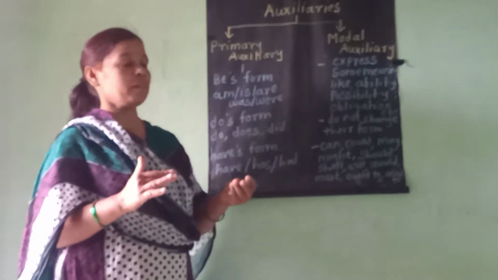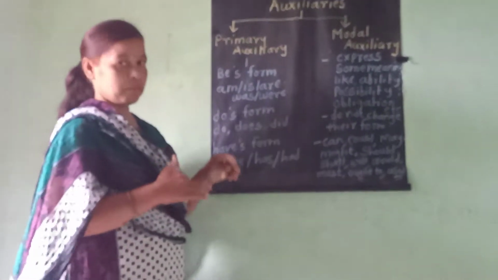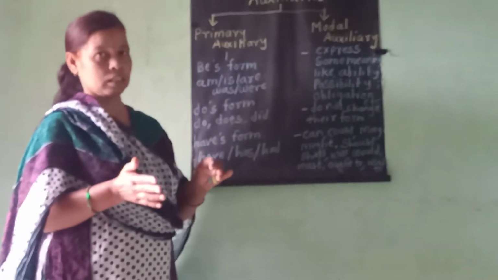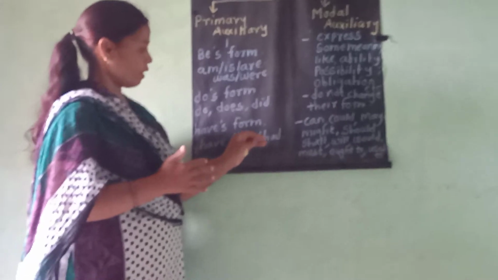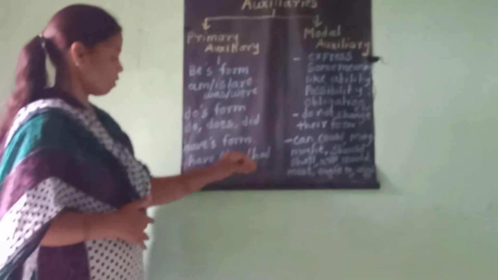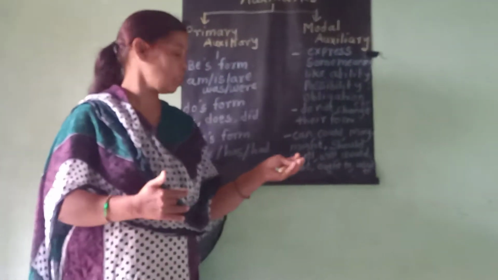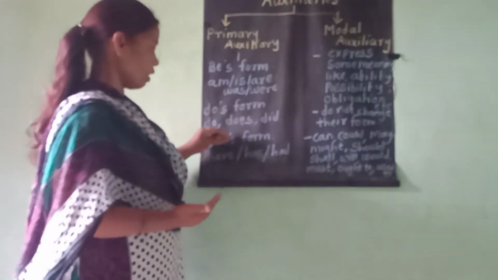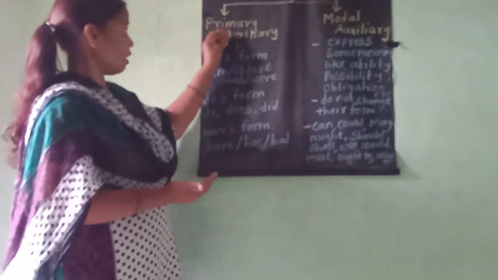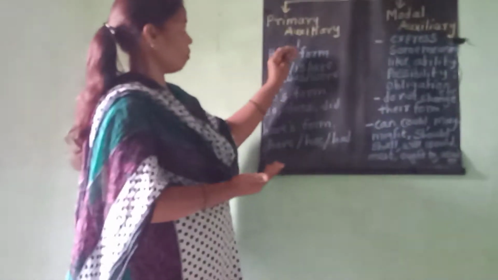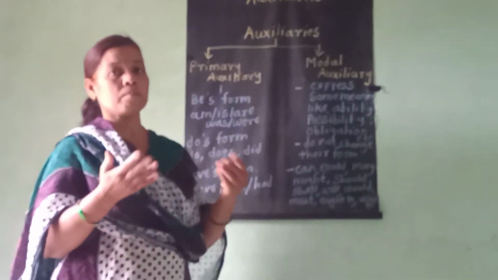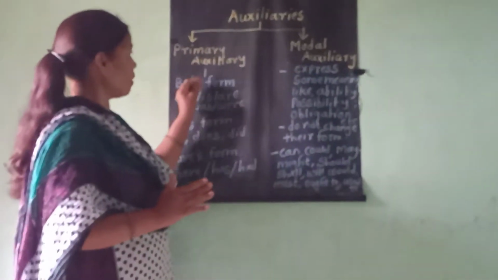For example, we can use have with I, we, they. We can use has for the third person: he, she, it. And had is for the past tense. If the tense changes, we can use had. These are the primary auxiliaries. The function of the primary auxiliaries is to help the sentence, to form the question, or to tell us about possession.